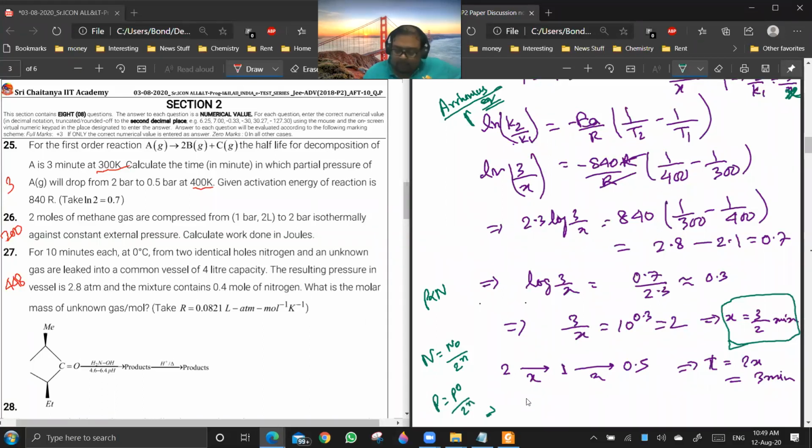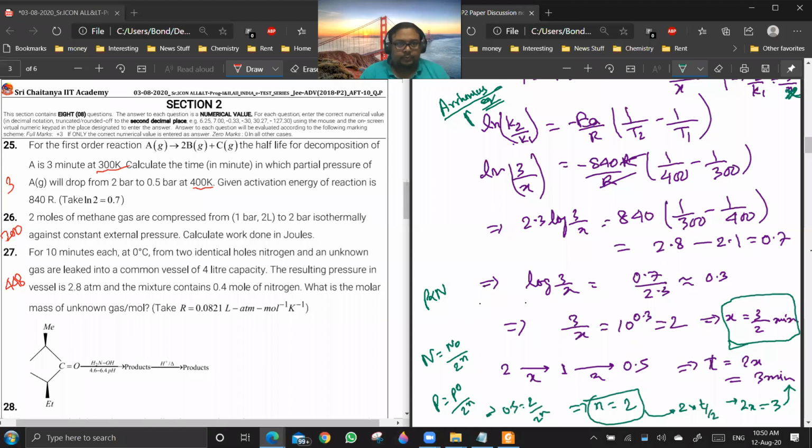So P is like 0.5 is 2 by 2 to the power n. From this you can get the value of n to be 2. So if the value of n is 2, you are talking about 2 half-lives, 2 into t half, which is 2x, which is 3. Are you getting a point? Yes or no? Yes, sir.